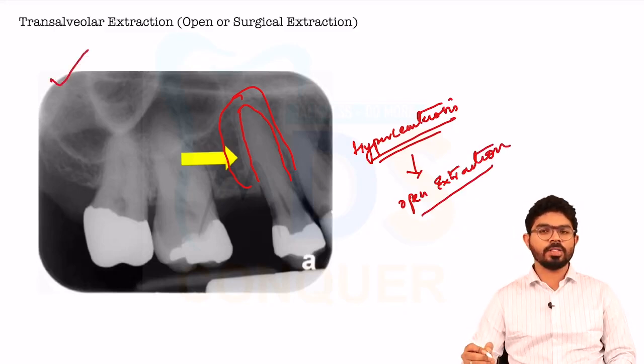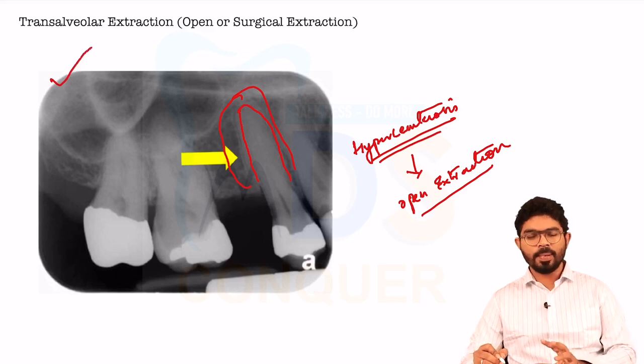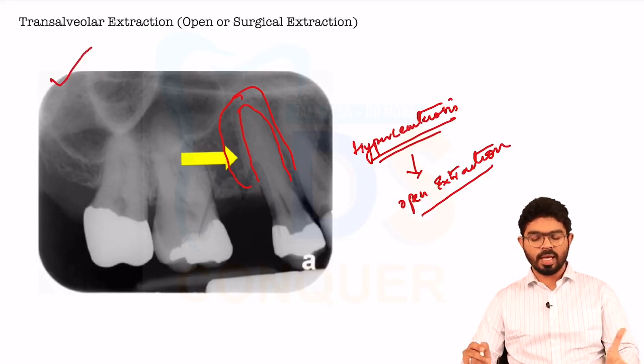They can ask a pathology related diagram also. They can simply give you the diagram by keeping an arrow, or they can ask you the diagnosis, or they can ask you the treatment plan of the case.